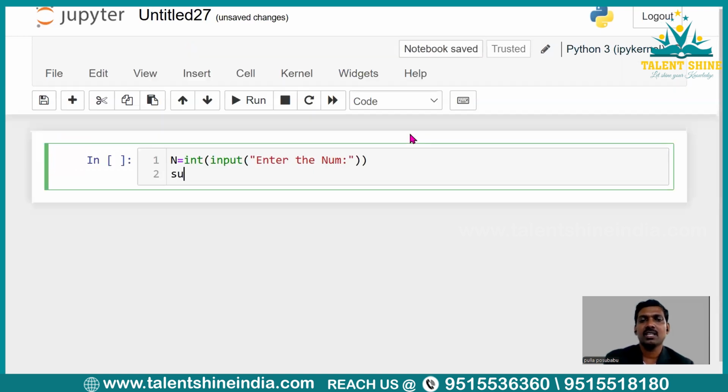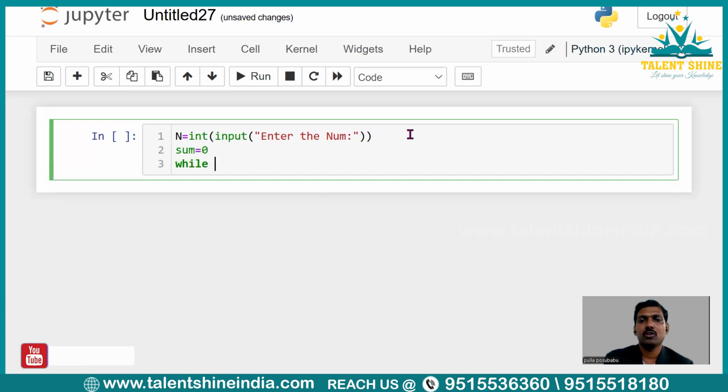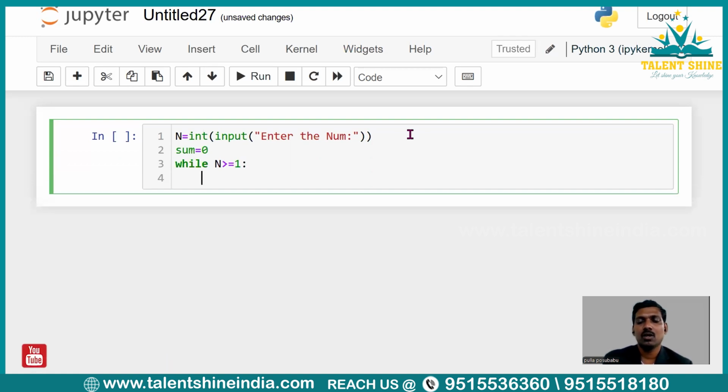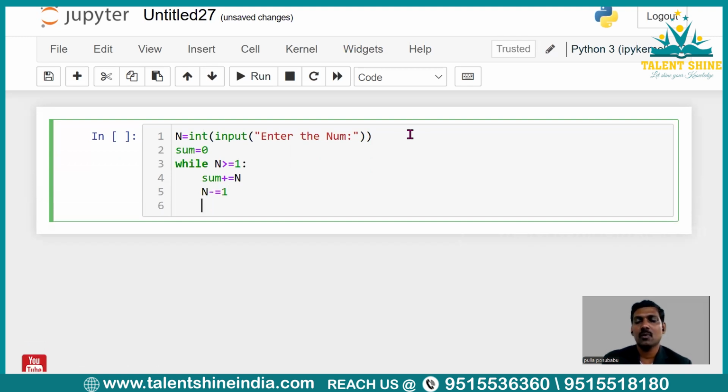Right. So, and then I'm writing here, initially sum I'm taking 0. And write your while loop here. So while, and the condition I'm writing here, n greater than or equal to 1. So when it reaches 1, we are coming out of the loop. Now let us update the sum plus equal to capital N. Now reduce the capital N value, n minus equal to 1. Now coming out of this loop, print sum.